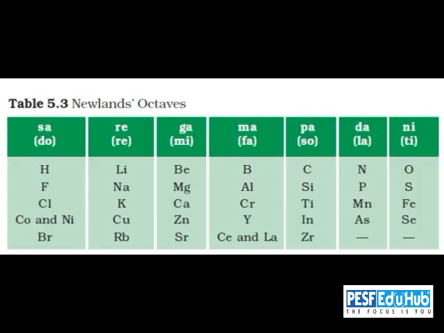Later on, in 1866, John Newlands put forward another classification called Newland's law of octaves.